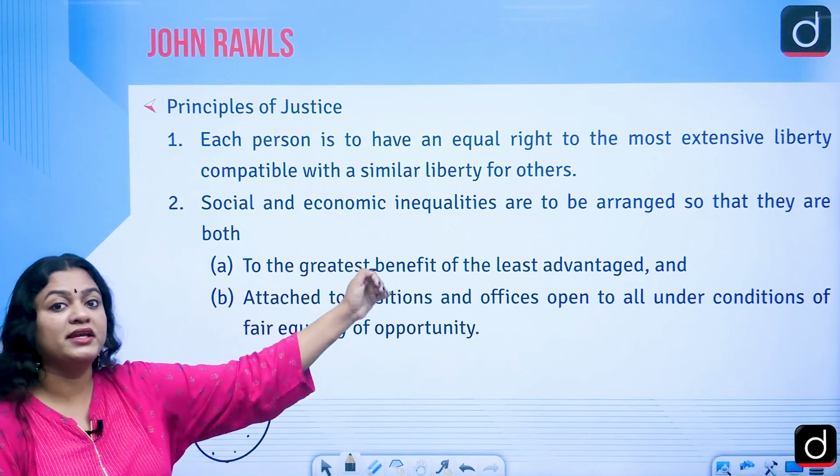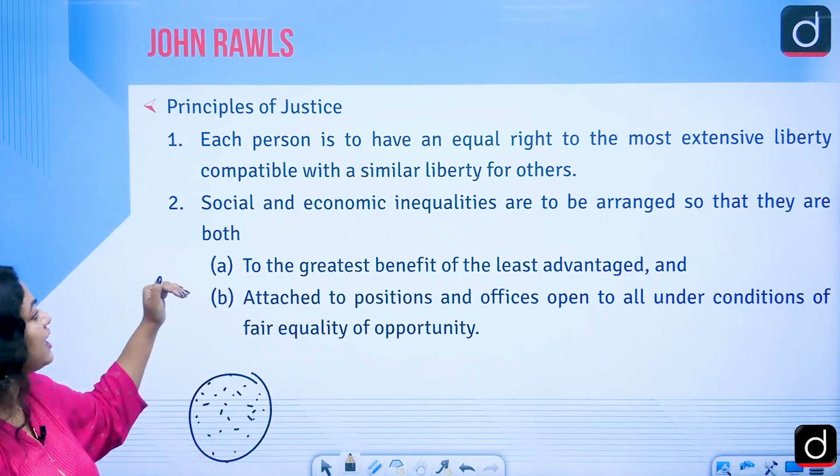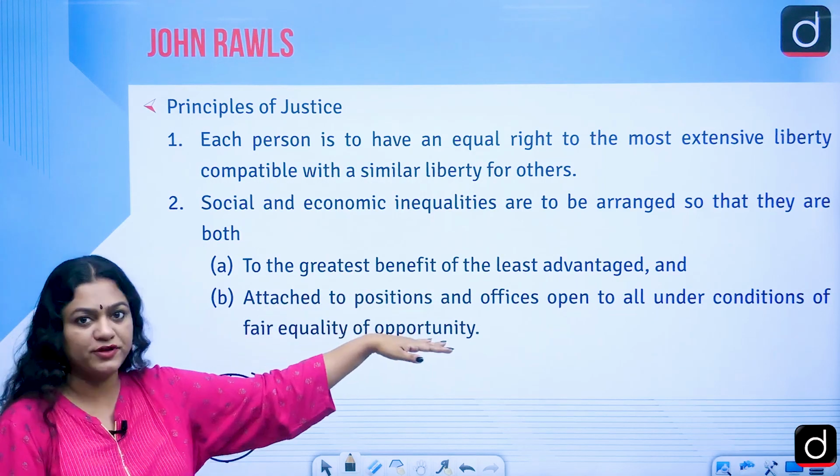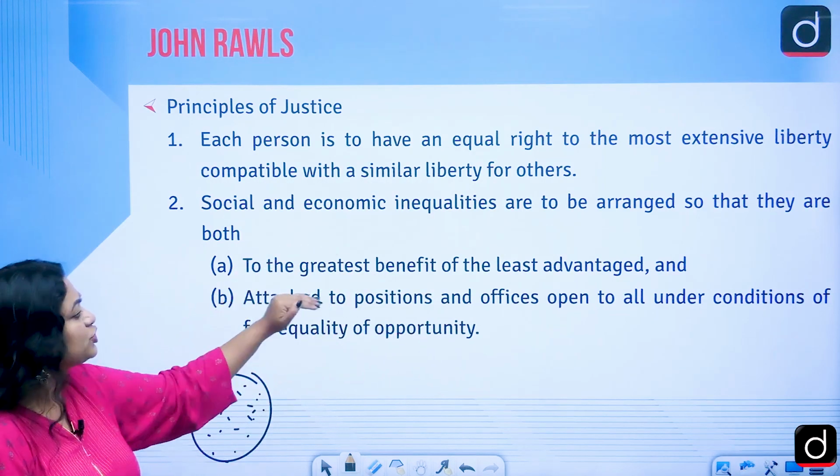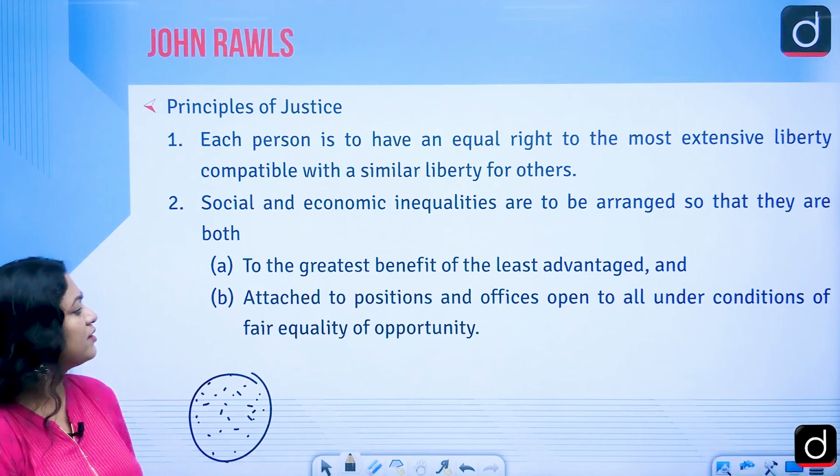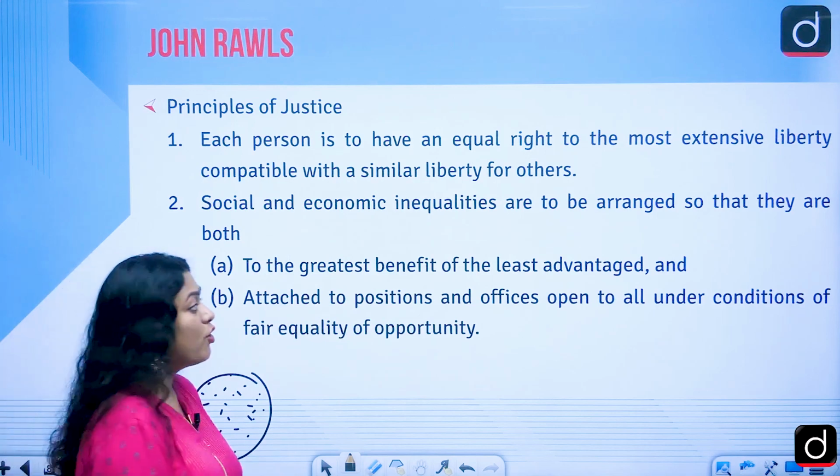The second one has a slight difference. Social and economic inequalities are to be arranged so that they are both to the greatest benefit of the least advantaged, attached to positions and offices open to all under conditions of fair equality of opportunity.